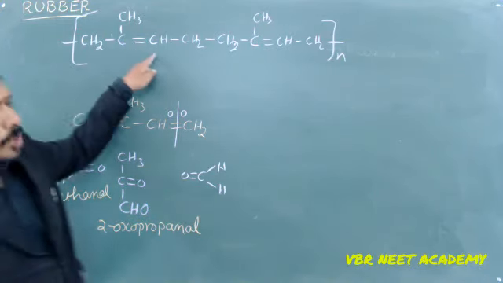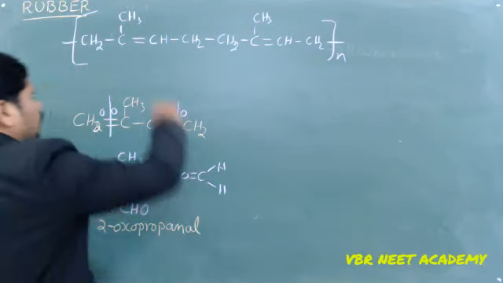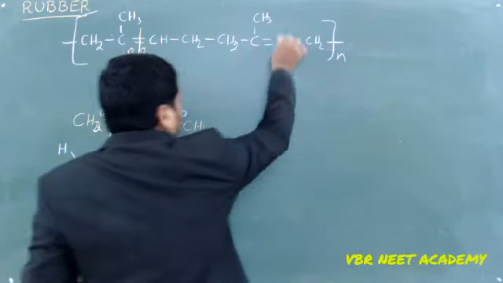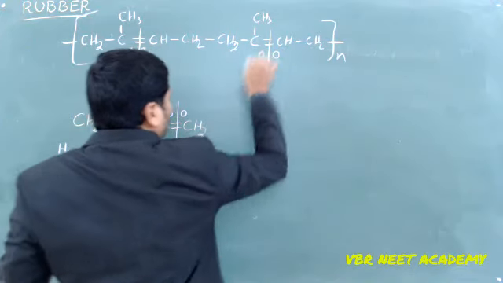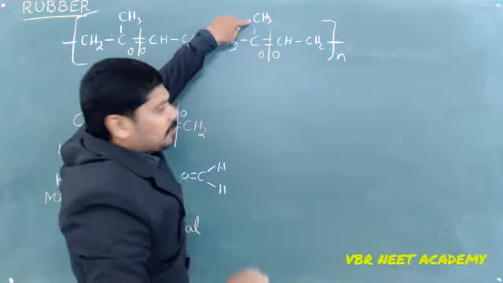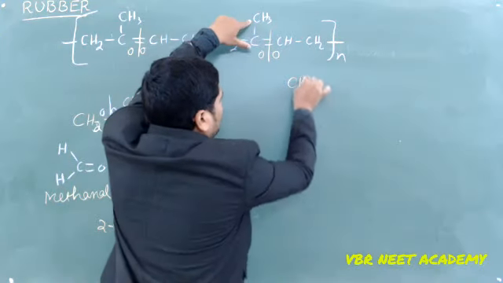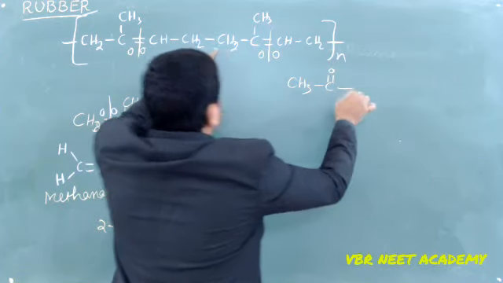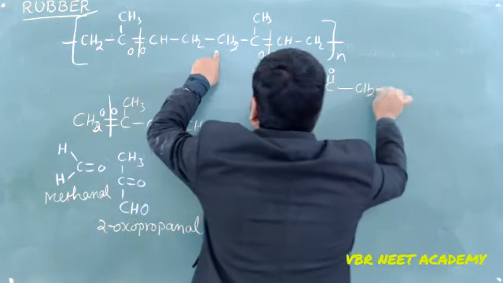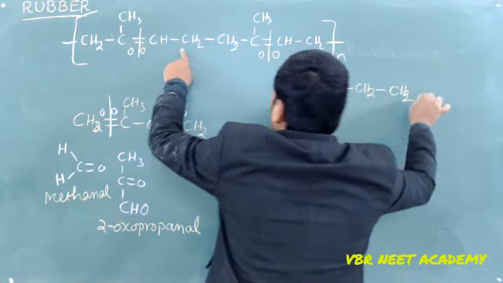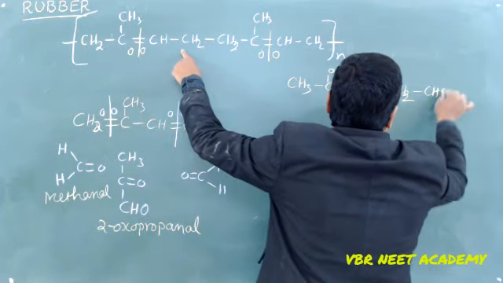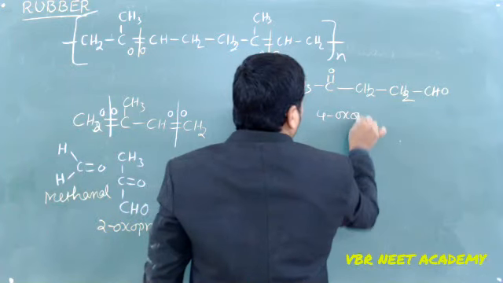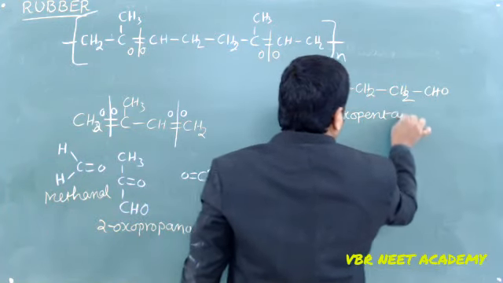If I am doing the ozonolysis for this one, wherever the double bond is there, break that one and keep O here, keep O here. And here also the same thing, keep O, keep O. I will start writing from here. CH3, this C double bond O, this CH2 remains the same, and the last one is going to be converted to CHO. What is the name of this one? 4-oxopentanol.